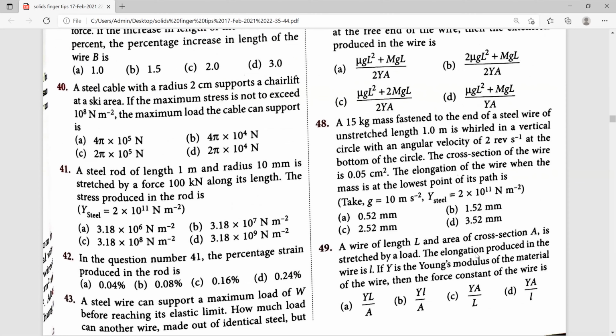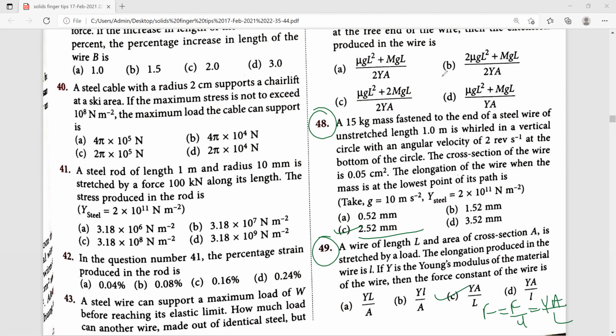According to the definition of Young's modulus, Y is equal to force by area, whole divided by l by capital L. The force constant k is equal to F divided by l, which is equal to Young's modulus into area divided by L. Therefore, this one is the right answer.